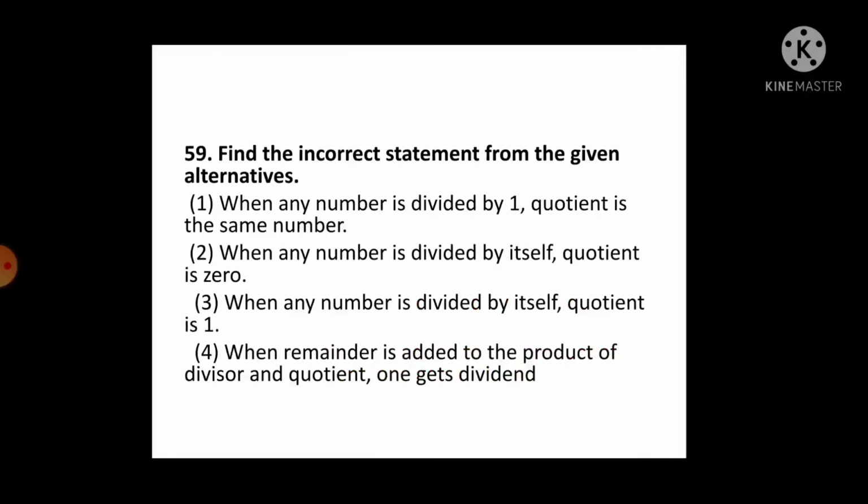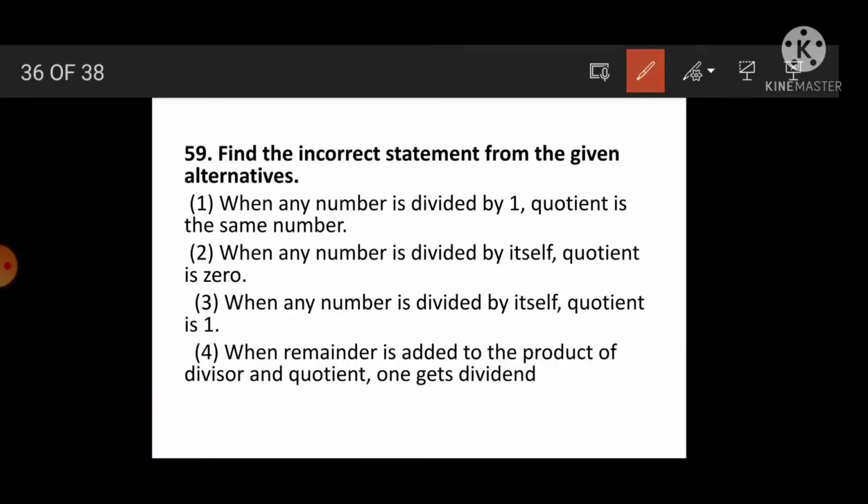Question number 59. Find the incorrect statement from the given alternatives. When any number is divided by 1, the quotient is the same number. Yes, this is the correct statement. We have to find the incorrect statement. When any number is divided by itself, the quotient is 0. No, the quotient is 1. When any number is divided by itself, the quotient will be 1, not 0, means the second option is incorrect. Then also let's check the third and fourth options.